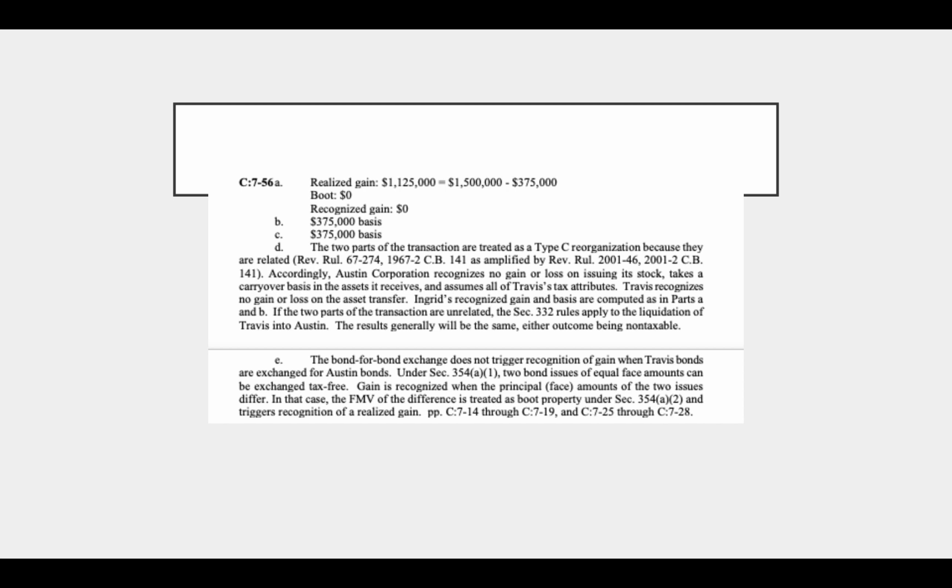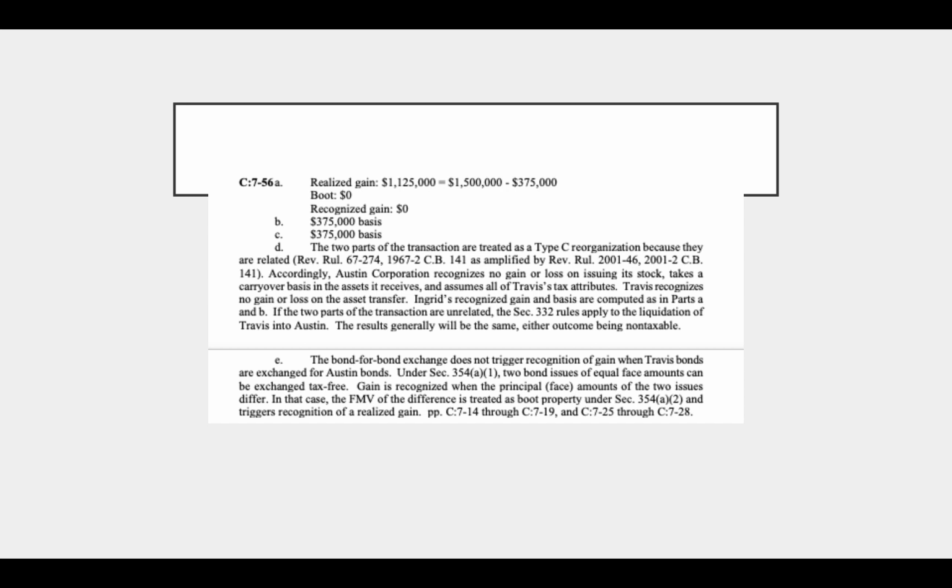And so the IRS generally goes in and basically collapses this transaction and treats it as a type C. If that's what happens, Austin is going to recognize no gain or loss on issuing the stock. It's still going to take a carryover basis in the assets, and it's going to assume all of Travis's tax attributes. And then Travis is going to recognize no gain or loss on the asset transfer.